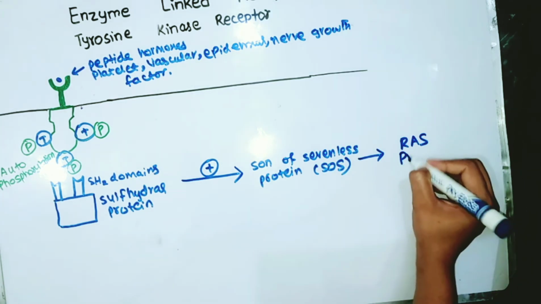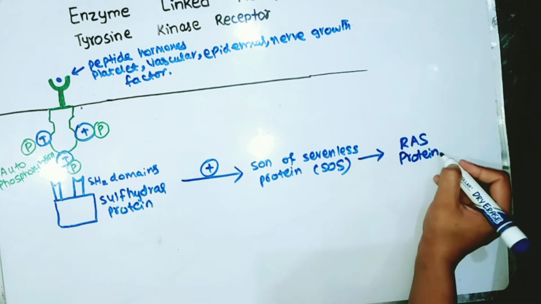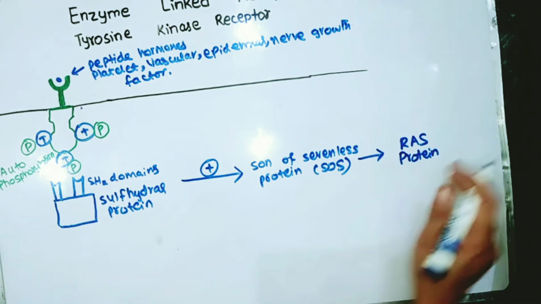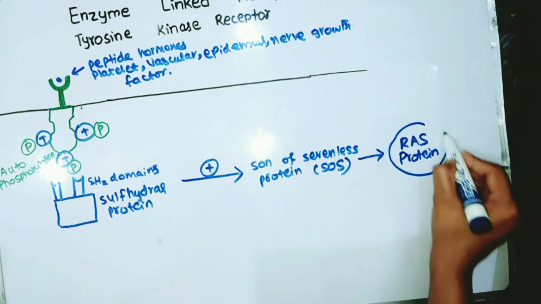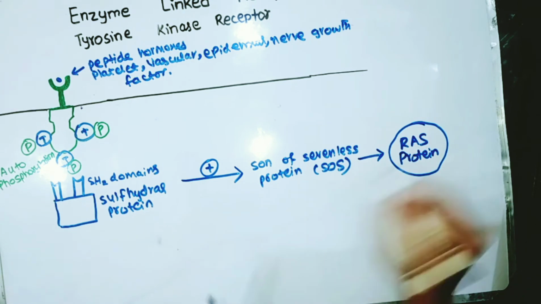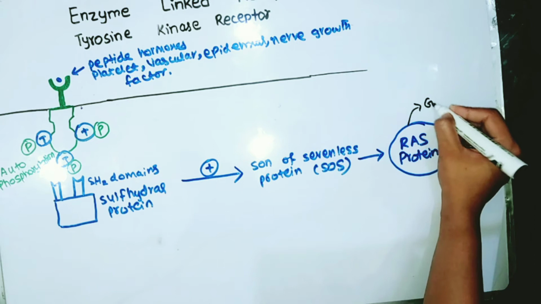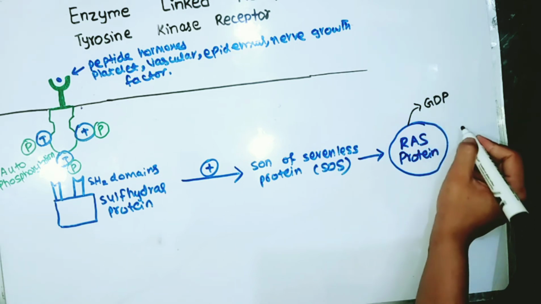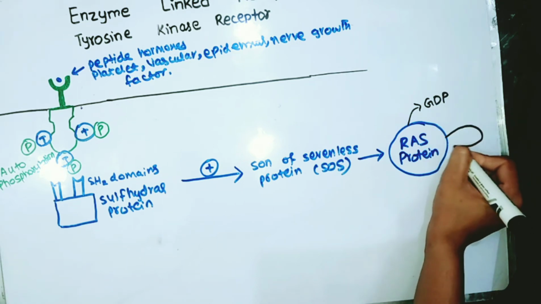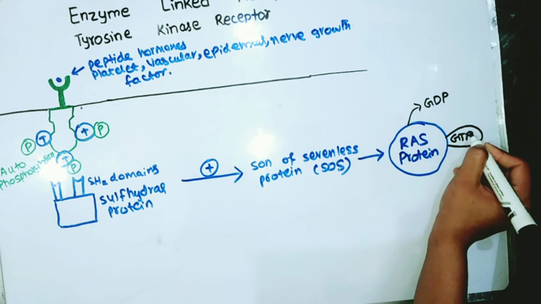When activated by son of sevenless, it loses GDP and acquires GTP, and now it is activated.